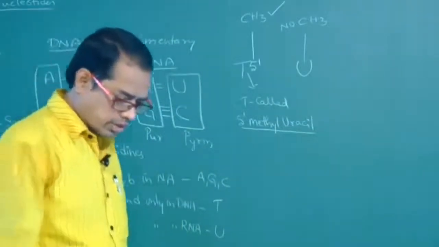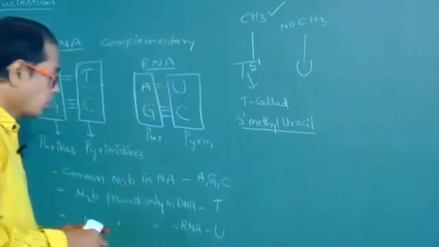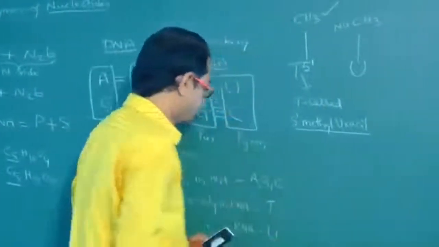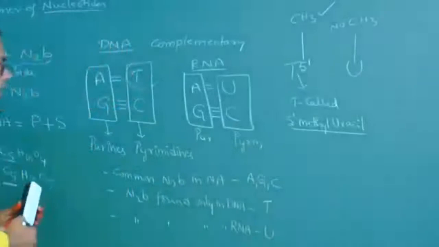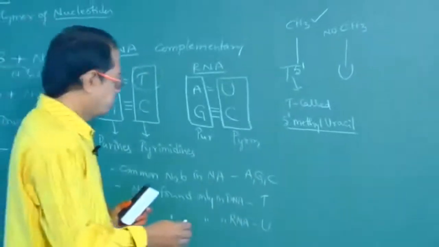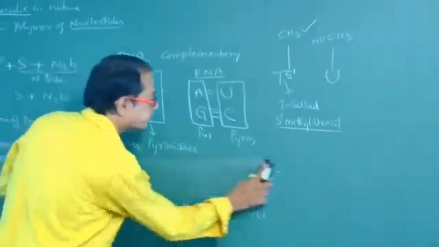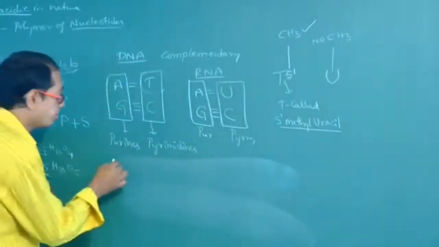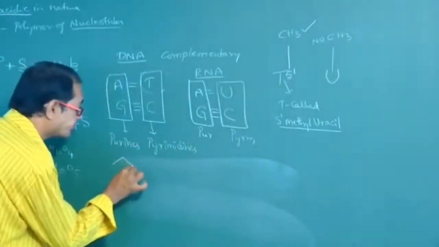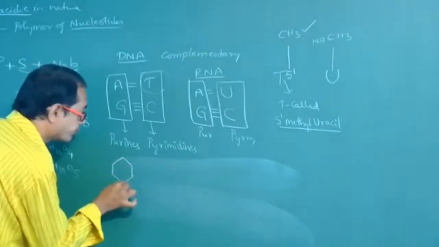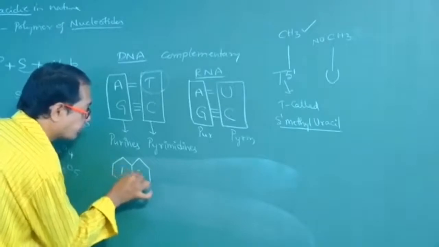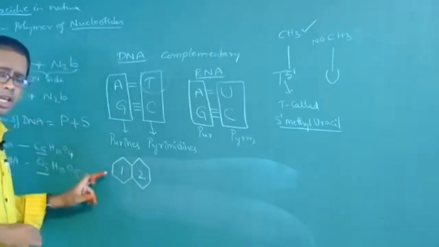Okay. Next one. What are purines and what are pyrimidines? See, purines: this is one CN ring, this is another CN ring. How many CN rings are there?